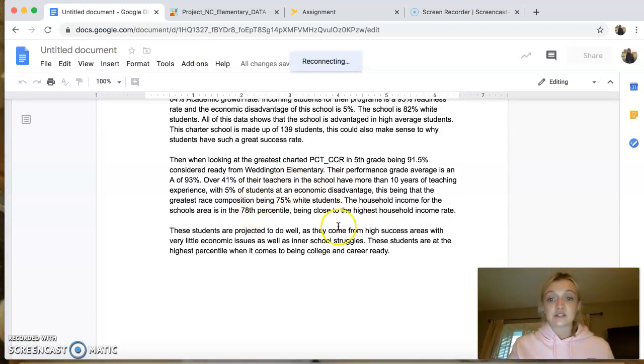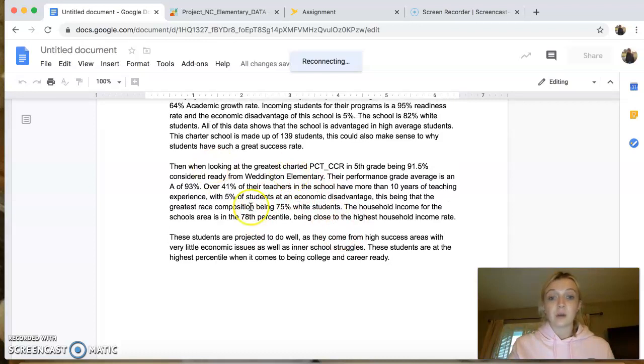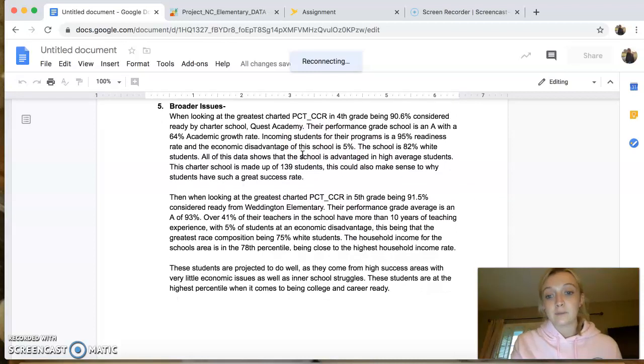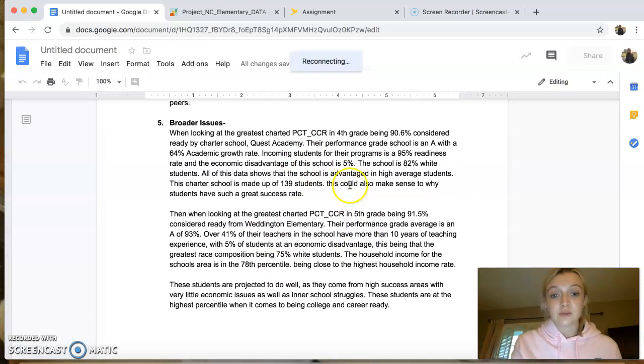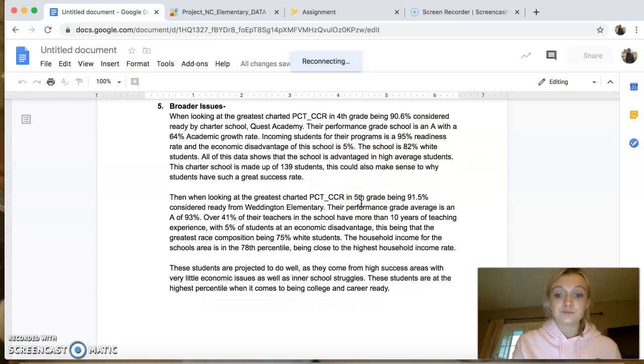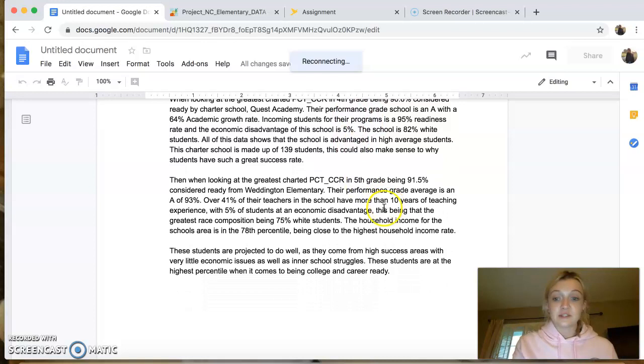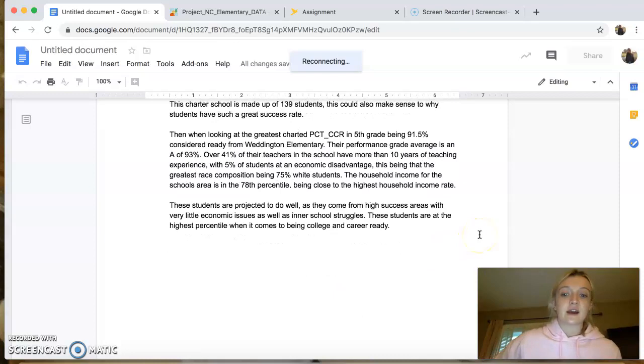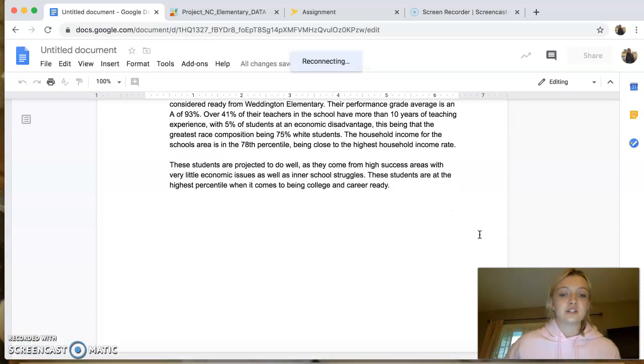I think this is just a public school, Weddington Elementary, as Quest Academy is more of a charter private school. But overall, the success rate between both of them is very high in grades 4 and 5. So these students are projected to do well because they come from high success areas with very little economic issues, as well as their inter-school struggles. These students are at the highest percentile when it comes to being college and career ready.